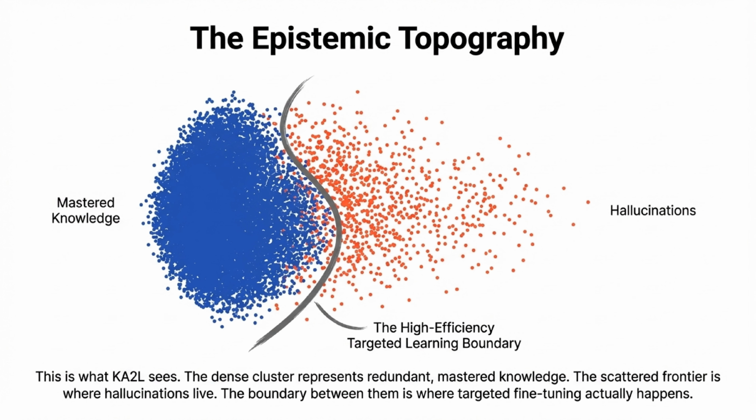To visualize what KA2L sees, take a look at the epistemic topography. On one side, we have a dense cluster representing redundant, mastered knowledge. On the other side is the scattered frontier where hallucinations live. The distinct boundary between them is the high-efficiency zone where targeted fine-tuning actually happens.